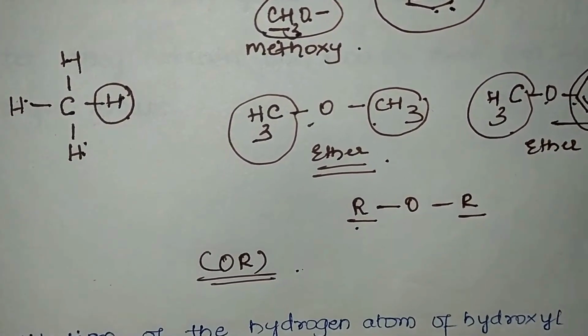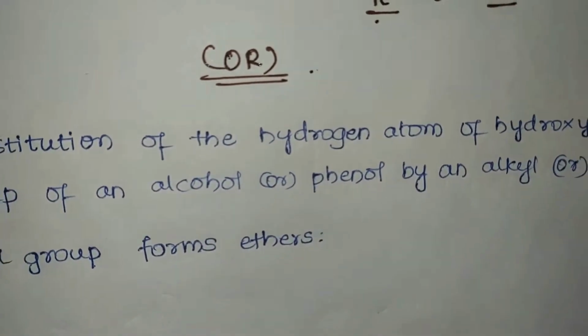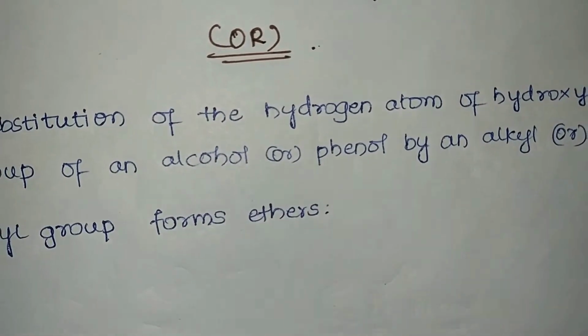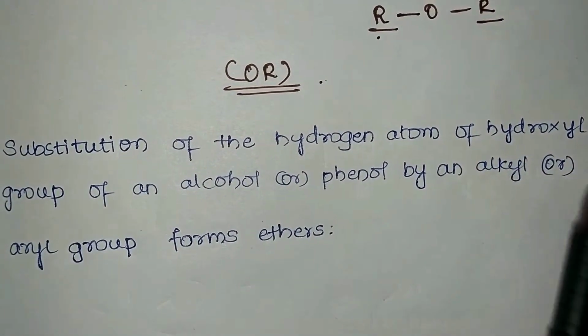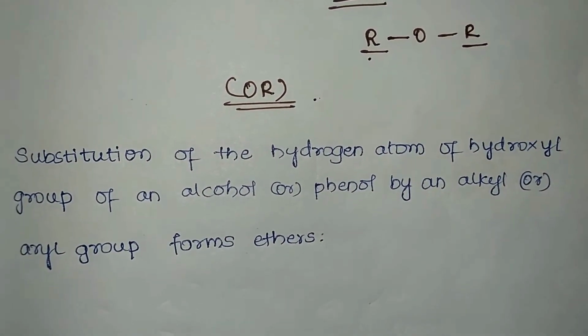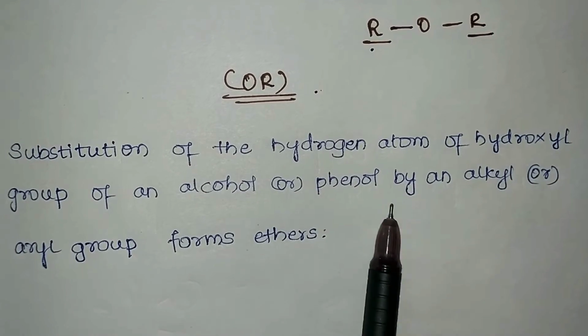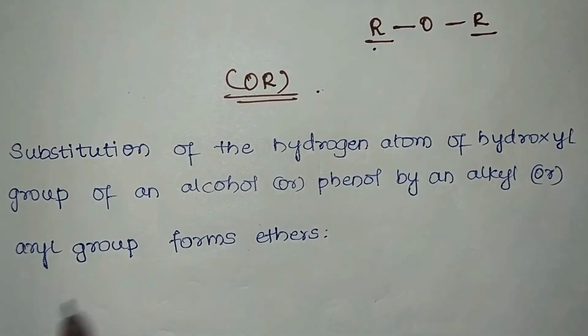So already we have discussed alcohols and phenol. In alcohol and phenol, the functional group is the OH group. It is also called as what? Hydroxyl group. So the substitution of the hydrogen atom of the hydroxyl group of an alcohol or phenol by an alkyl or aryl group forms ether.